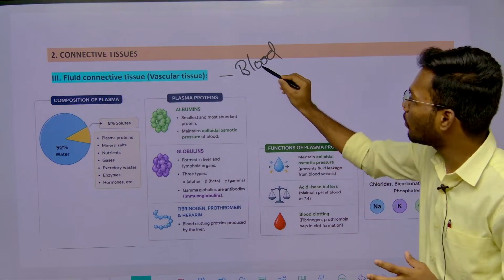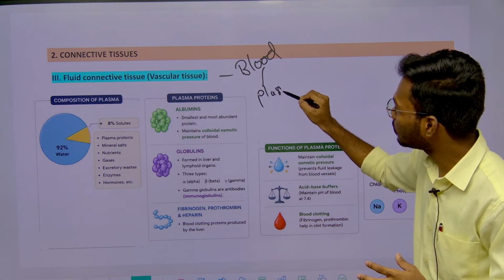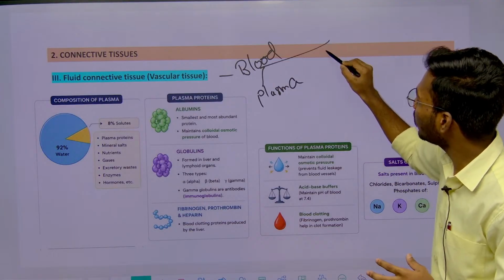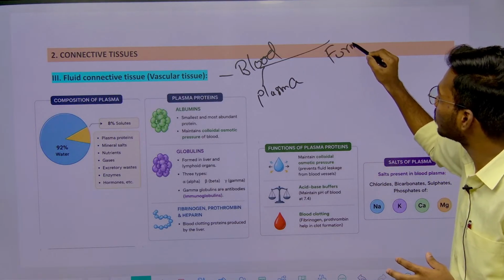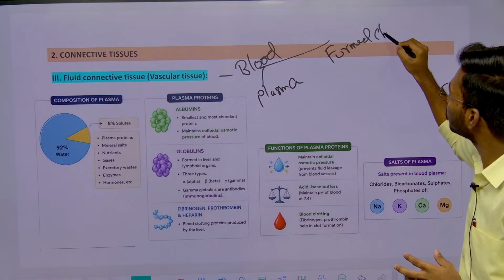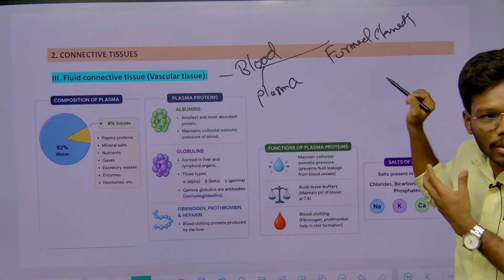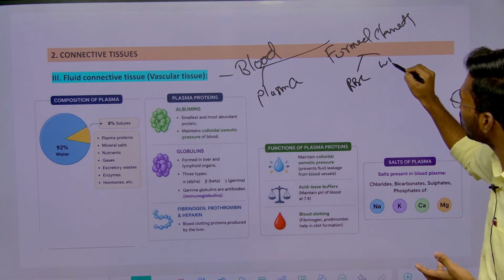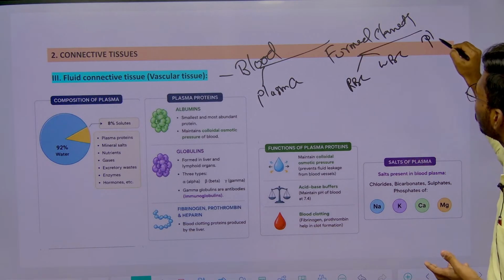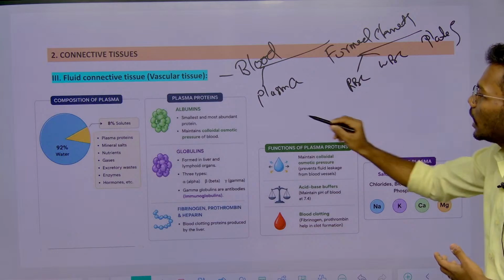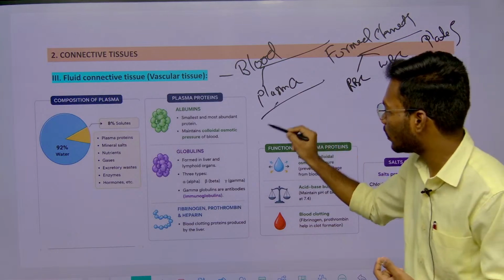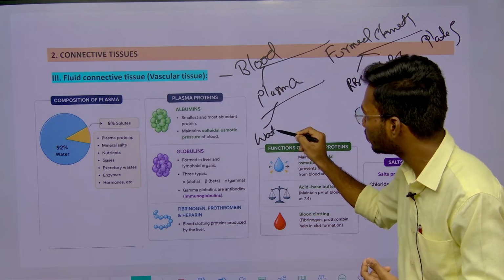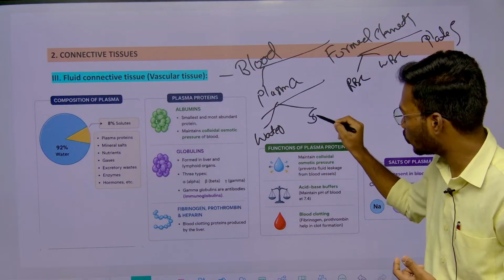This blood is made up of plasma and formed elements. Sir, what are the formed elements? Nothing but RBC, WBC, platelets. And in plasma, what are there? Maximum water and some solutes.